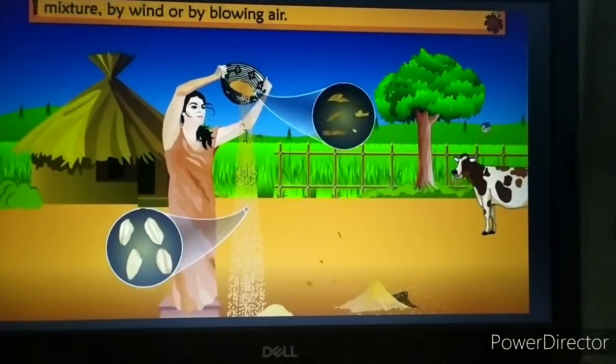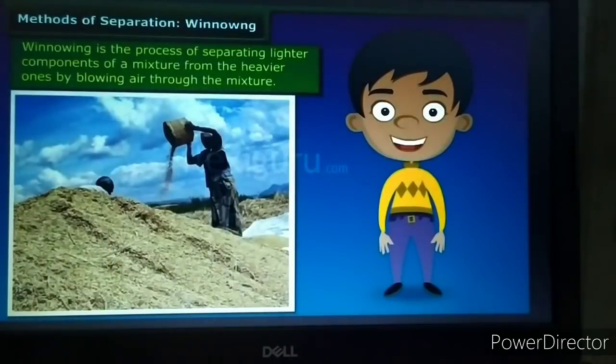Very clearly you can see in this module, the mixture is allowed to fall at a place. The particles which are light in weight are carried away with the air and get collected at a different place, and the particles which are heavy collect at one place. So a heap of lighter particles is made and a heap of heavy particles is made at one place.